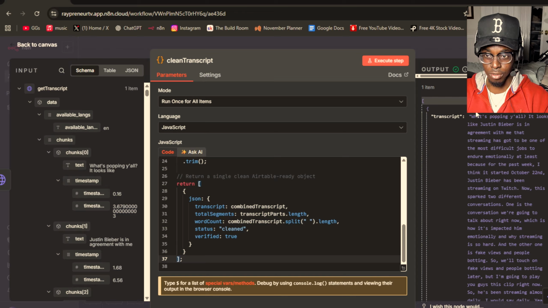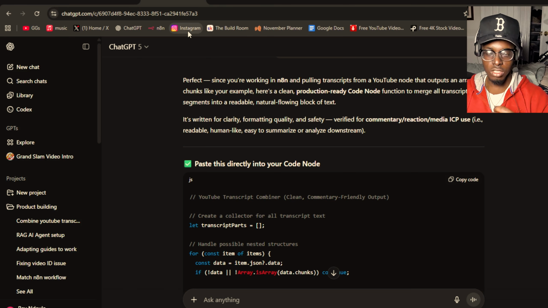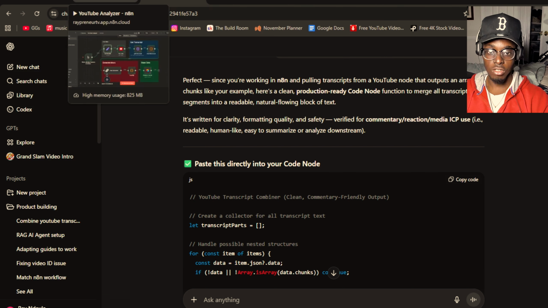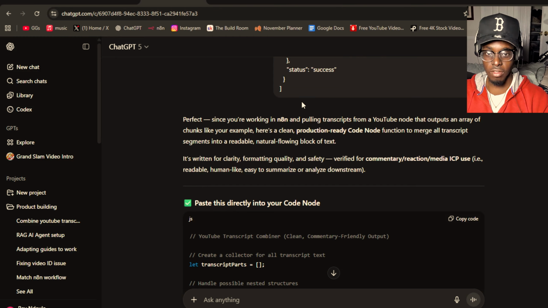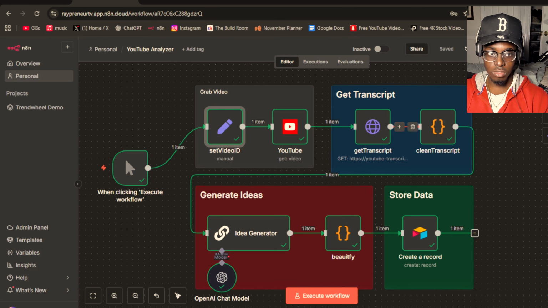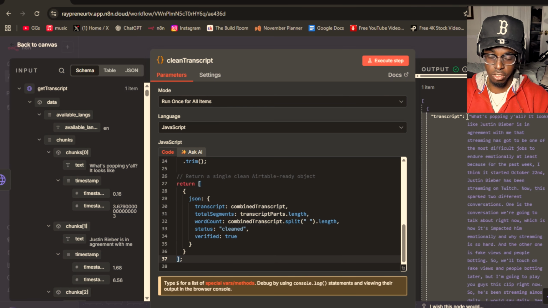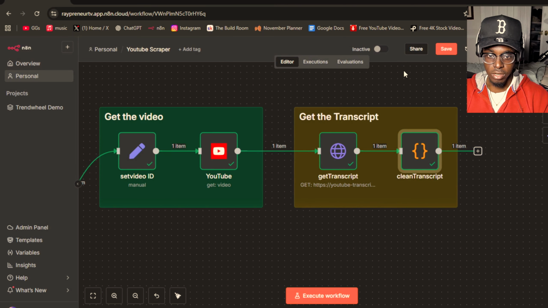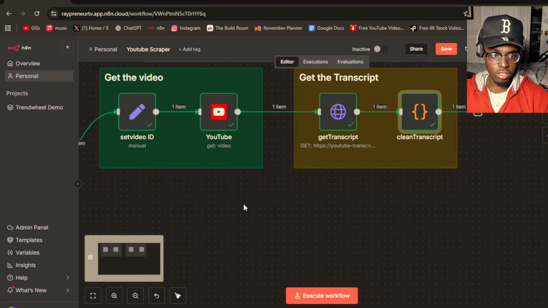Sometimes it's not going to work, and sometimes you're going to have to go back to the AI. This is why I always talk about the ICP, because it makes sure it really works well and performs well. It's just better, it'll get a better output. So yeah, you got the transcript. It worked perfectly. Now we're going to create the next node, and let's create another sticky note.